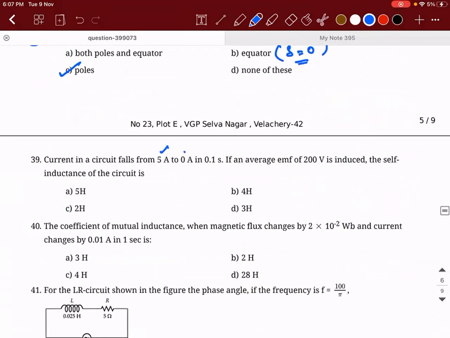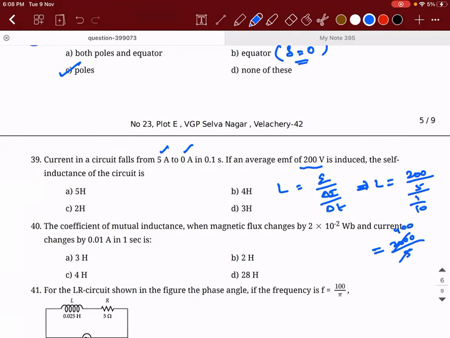Current in a circuit falls from 5 to 0 ampere in 0.1 seconds. If an average EMF of 200 volt is introduced, the self-inductance will be equal to how much? So L is equal to E divided by di by dt, or delta I by delta t also you can write. So self-inductance is what you need to find. L is equal to EMF is 200 divided by delta I is 5, divided by delta t is 0.1, that is 1 by 10. So it will be 2000 divided by 5, which is going to be 400.